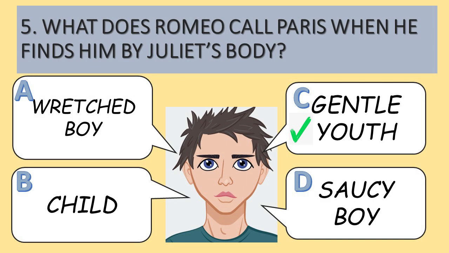Question number 5. What does Romeo call Paris when he finds him by Juliet's body? The answer is C, gentle youth. The other references here are quotes from the play. Wretched boy is what Tybalt calls Romeo. We've got child. This is something that Capulet often refers to Juliet as. Saucy boy is what Capulet calls Tybalt. And gentle youth is what Romeo calls Paris, even though they may well be of similar age.